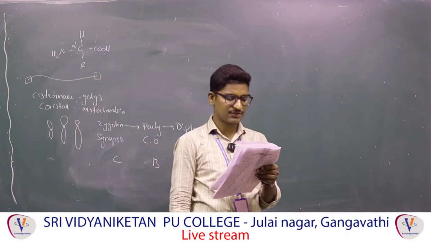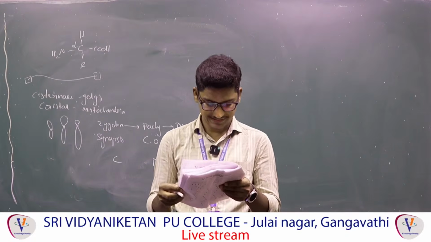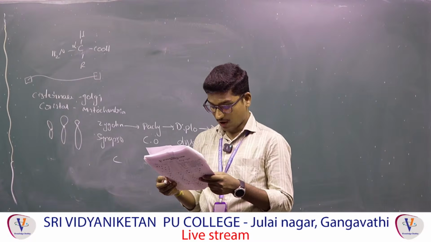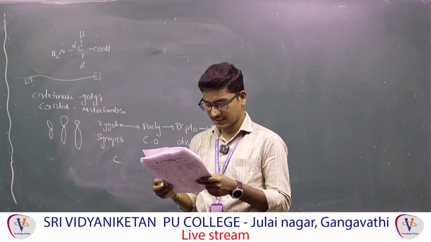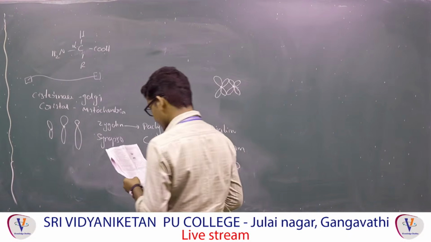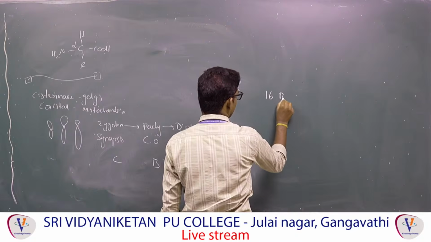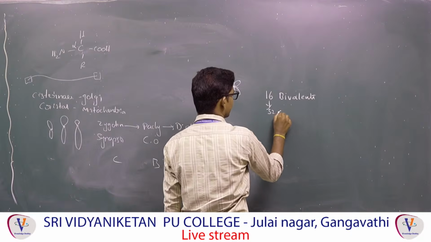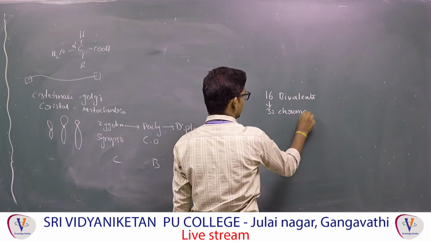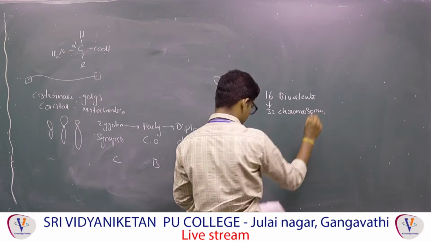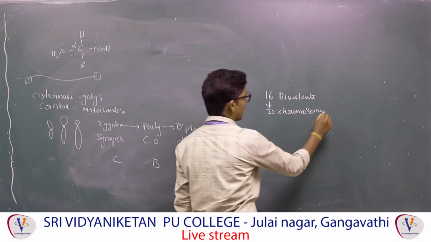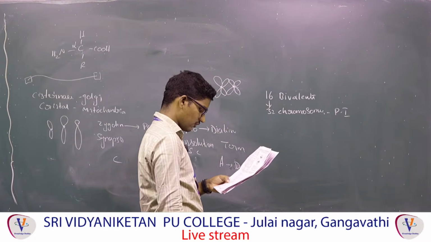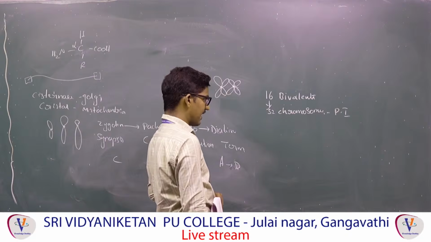Which of the following is an example of a man-made terrestrial ecosystem? Cropland. A plant has 16 bivalents in prophase. How many chromosomes and chromatids will be present in each gamete respectively? So, 16 bivalents they are saying, ma'am. 16 bivalents means you have to consider it is 32 chromosomes. 32 chromosomes are there in the question, in prophase 1 they are saying. How many chromosomes and chromatids will be present in each gamete, they are asking.